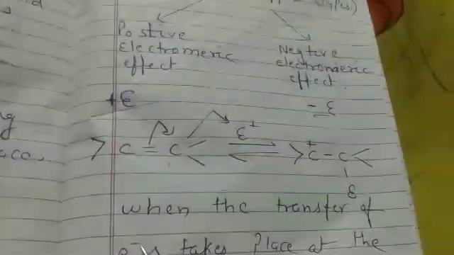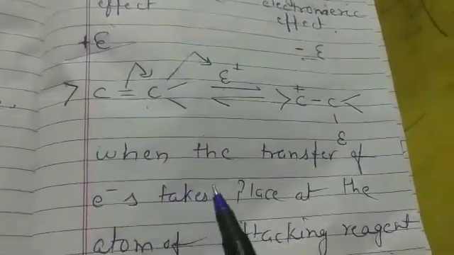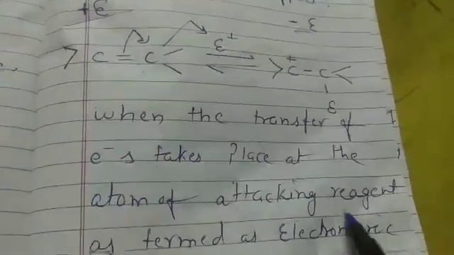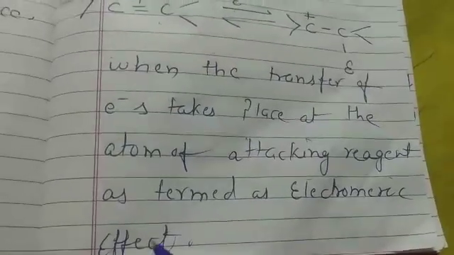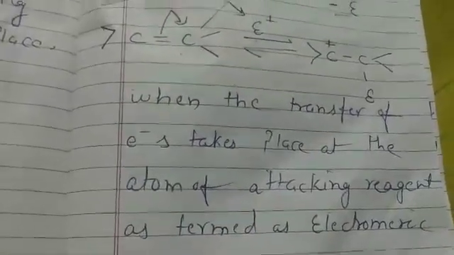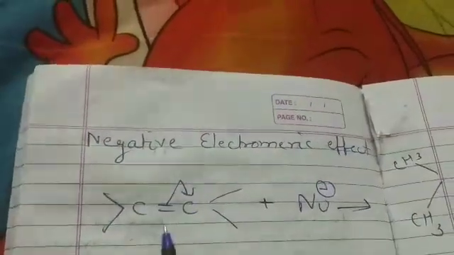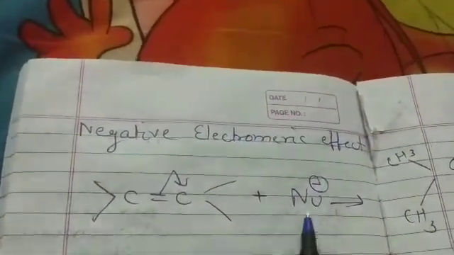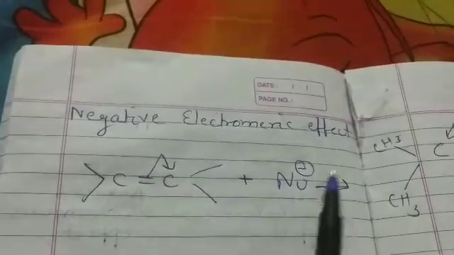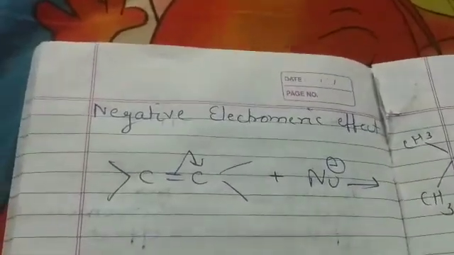Okay students, when the transfer of electrons takes place toward the atom of the attacking reagent, it is termed positive electromeric effect. Now see negative electromeric effect. Here is also an alkene and the attacking reagent is a nucleophile. Students, here a carbanion is observed.